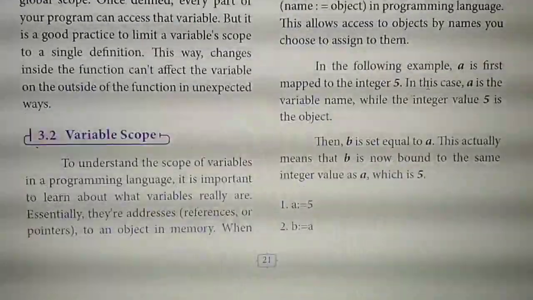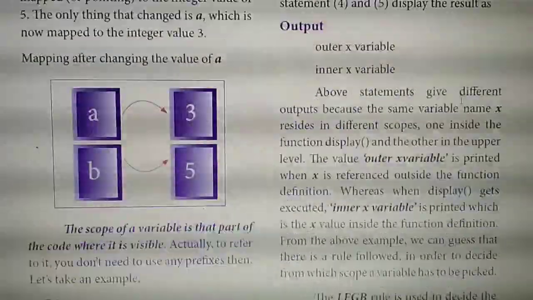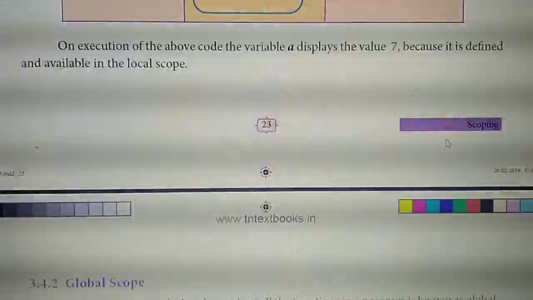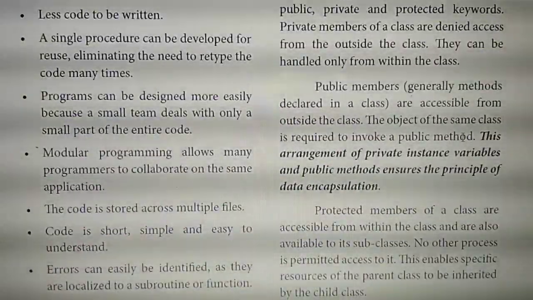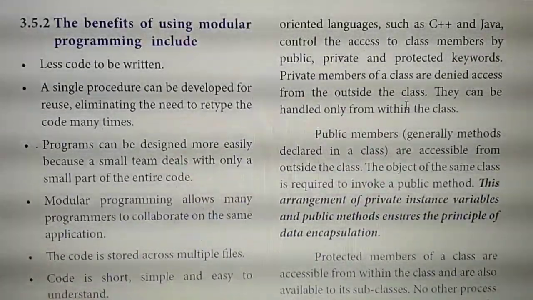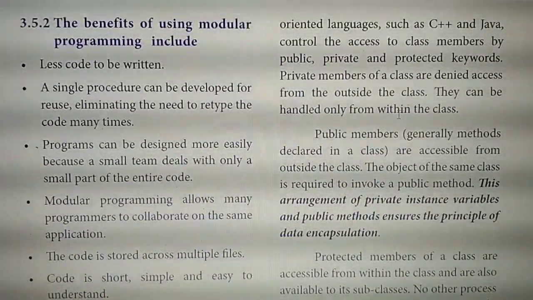Fifth 2-mark question. Take page number 26. They have asked about private and protected access members.